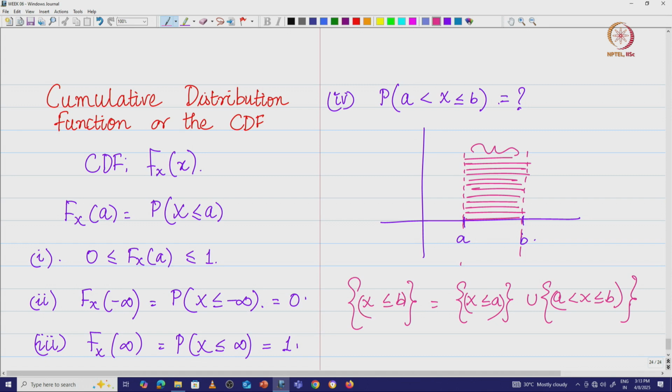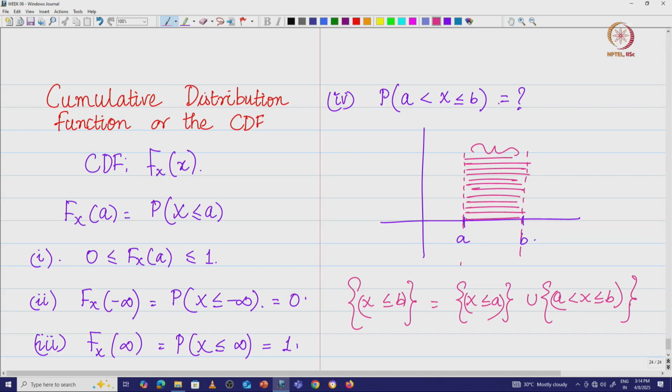The entire set X less than or equal to b is basically the union of X less than or equal to a and a less than X less than or equal to b. Now if you look at X less than or equal to a union a less than X less than or equal to b, these two are events which are disjoint, there is nothing common to them.